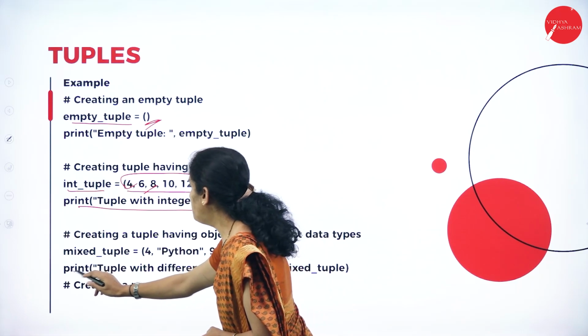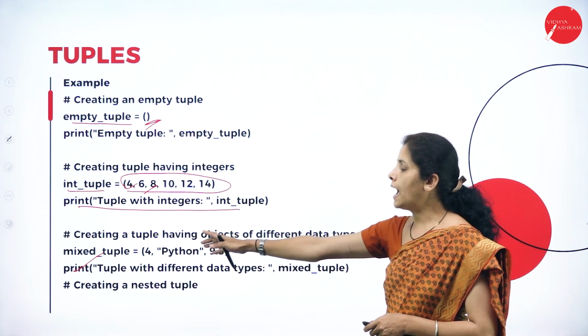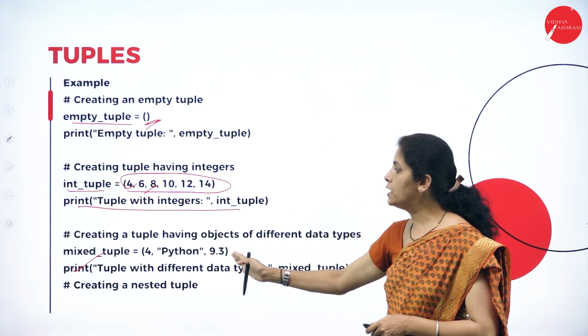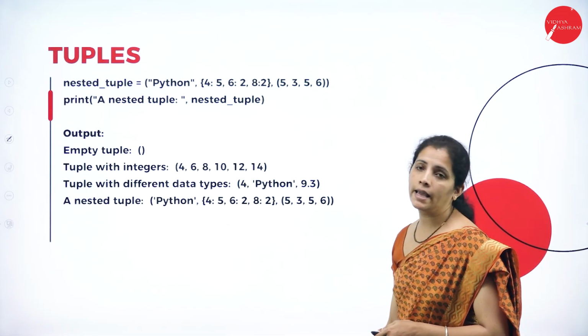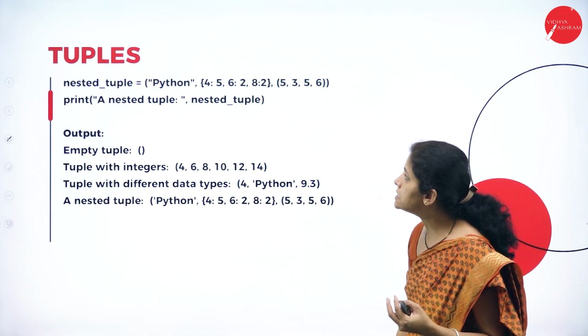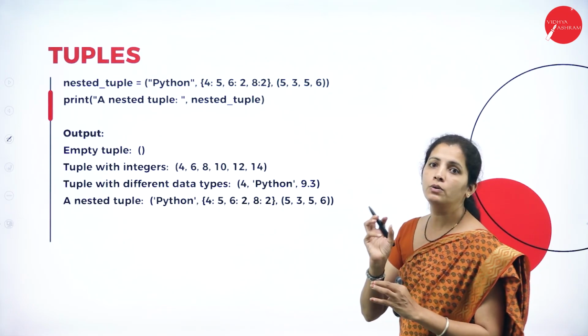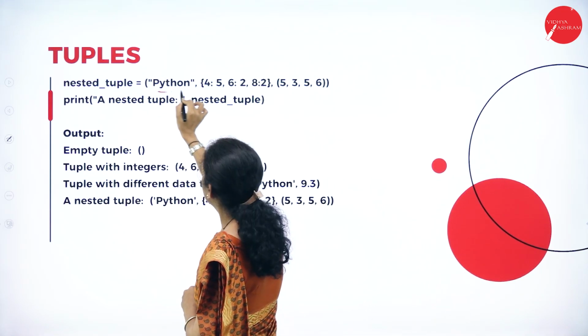So here, print tuple with different data types. See, I have 3 different data types: integer value, floating point value and Python, a string. Even I can create a nested tuple. So in one tuple, I can create another tuple. See here, it is a nested tuple.